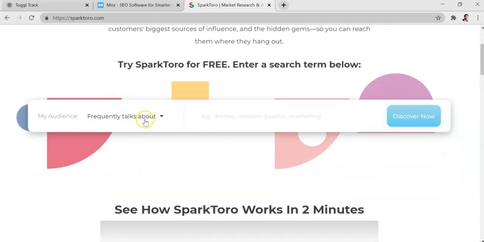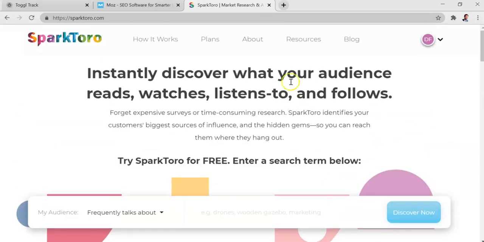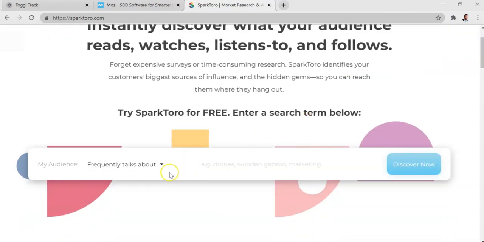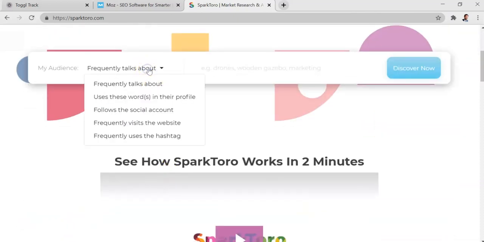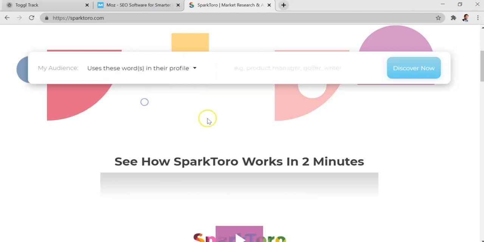So the first thing is you want to create an account. So do that. I've already done it. And then you have to define your audience. So there are different ways to do this. You can define it in terms of what words they use in their profile, what social accounts they follow, websites that they visit, and frequently used hashtags that they have. Typically, uses these words in their profile.